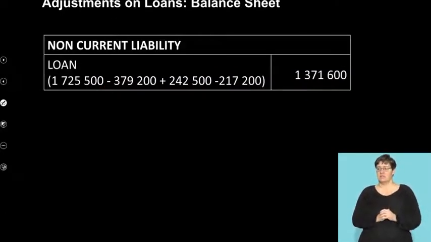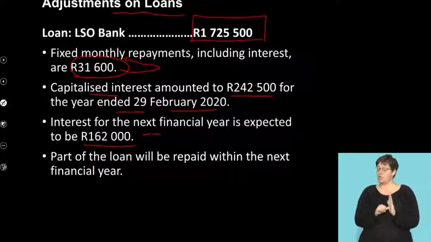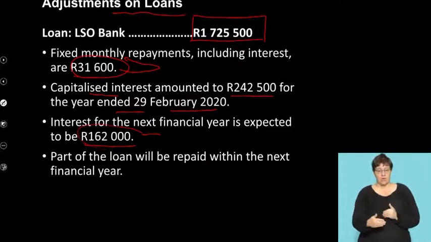However, now watch this here. Here's my loan as it should appear in my balance sheet. I start off with my opening balance minus my repayments plus my interest. Now, you were told something very important here. Interest for the next financial year is expected to be 162,000. Right, so this is what we're going to now do. Watch this here.